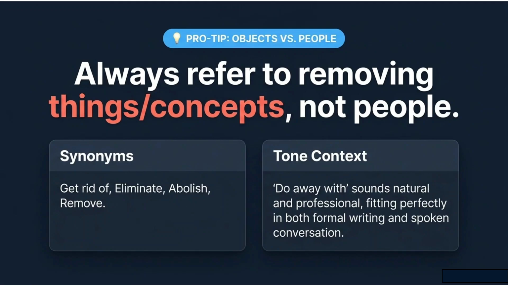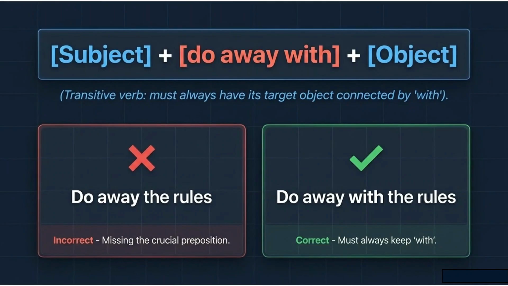One important thing you should note is that it always refers to things or concepts. Do not refer to the people. Please note, do not refer to the people. Structure: subject plus phrasal verb "do away with" plus object. This is a transitive verb that must always connect to the target object by using the word "with." "Do away the rules" is not correct. The correct usage is "do away with the rules."